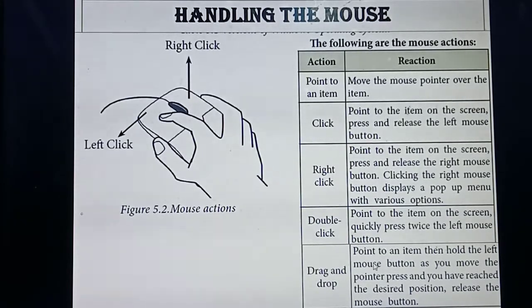Drag and drop means, listen. Some pictures or images or whatever you may need to drag from one place and move to some other place. For example, I need to move this diagram. For that, you need to hold the left mouse button first.